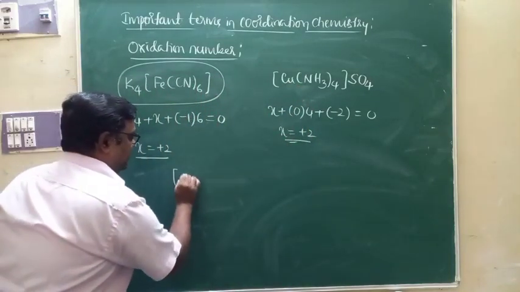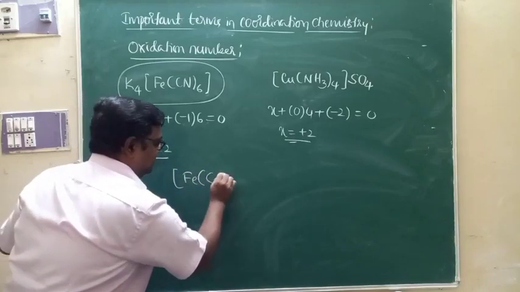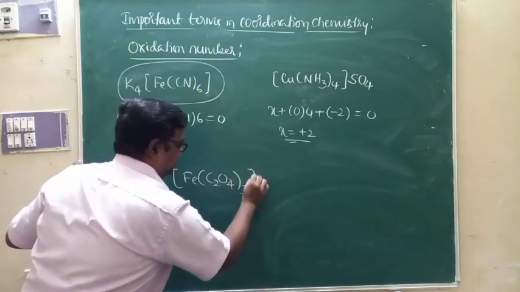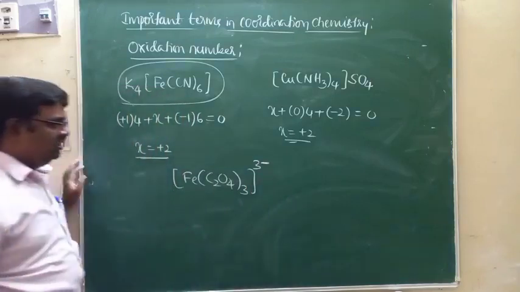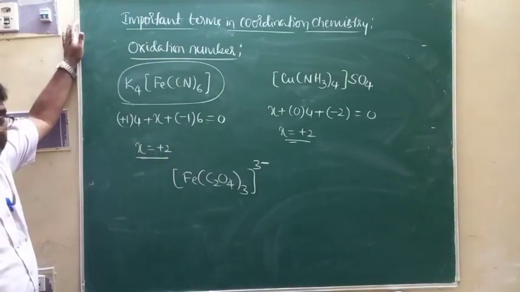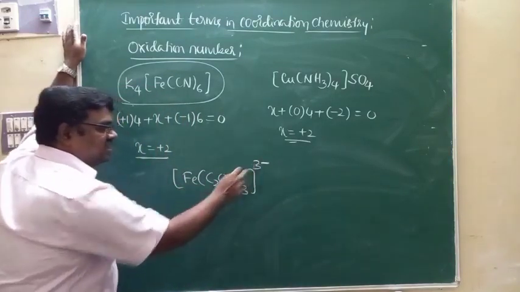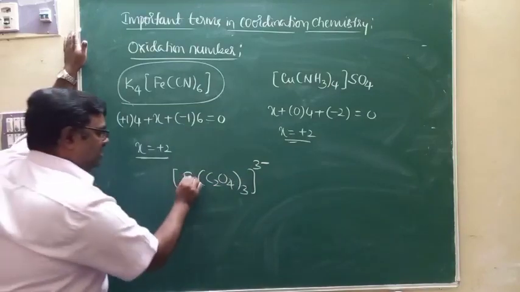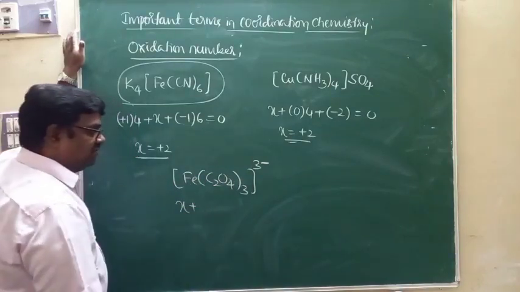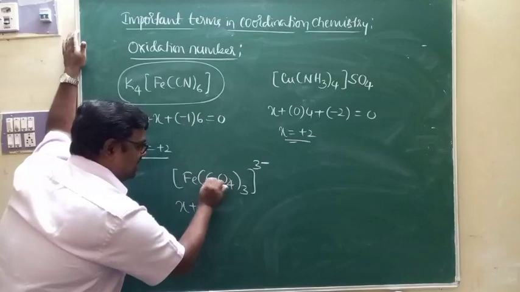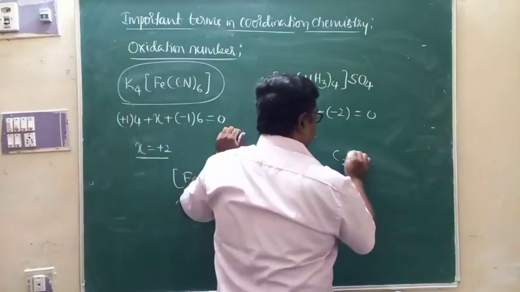Or if I take this complex, [Fe(C2O4)3]3-, this is also a complex that carries negative charge. Here, X is the oxidation number of the central metal atom. The charge of oxalato, you know, is C2O4 2-.